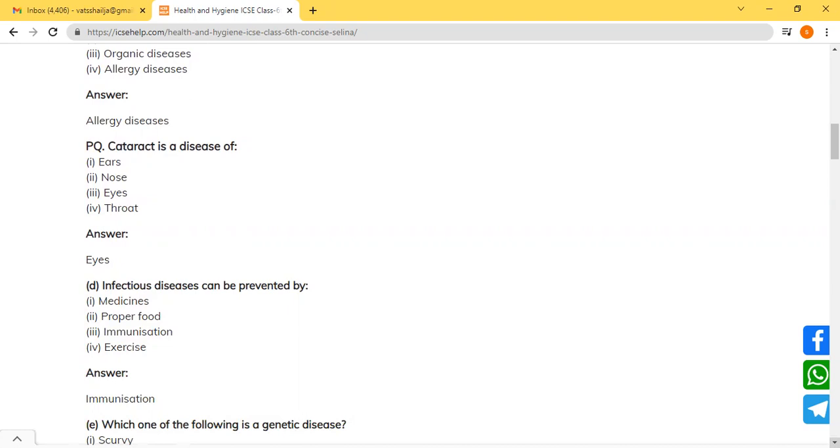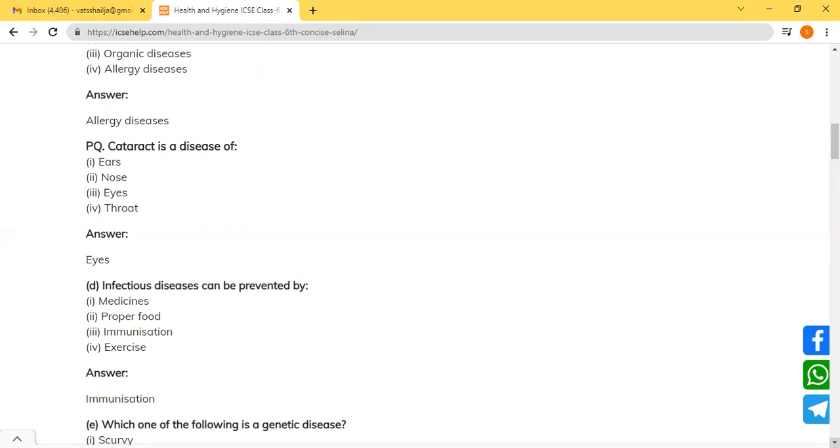If we talk about vitamins involved in causing diseases, vitamin A, if not taken in proper amount, causes night blindness or drying of cornea. Vitamin B1 causes beriberi. Vitamin B3 causes pellagra and dermatitis. Vitamin C causes scurvy and vitamin D causes rickets in children. Bones turn soft. So these are the diseases present in different portions. Goiter is a disease which occurs in the throat, and in the eyes, night blindness or drying of cornea can be there.